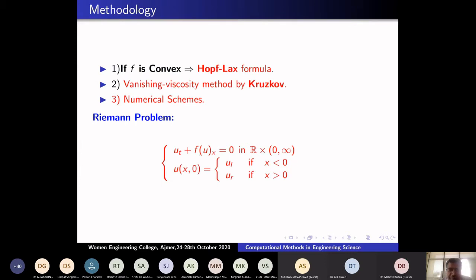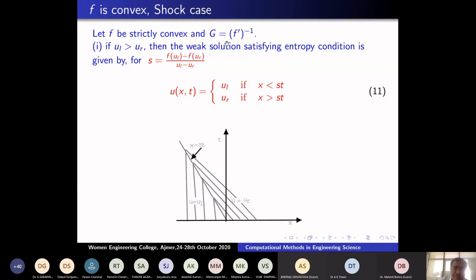This is what I am going to use numerically. For example, f is a strictly convex function. f' is an increasing function because f'' is strictly positive. So the inverse of f' is a monotonically increasing function, and therefore meaningful. Suppose u_l is greater than u_r. Then the weak solution: I draw the line x equals st, where s is given by the Rankine-Hugoniot condition. On this line, the left side is u_l and the right side is u_r.